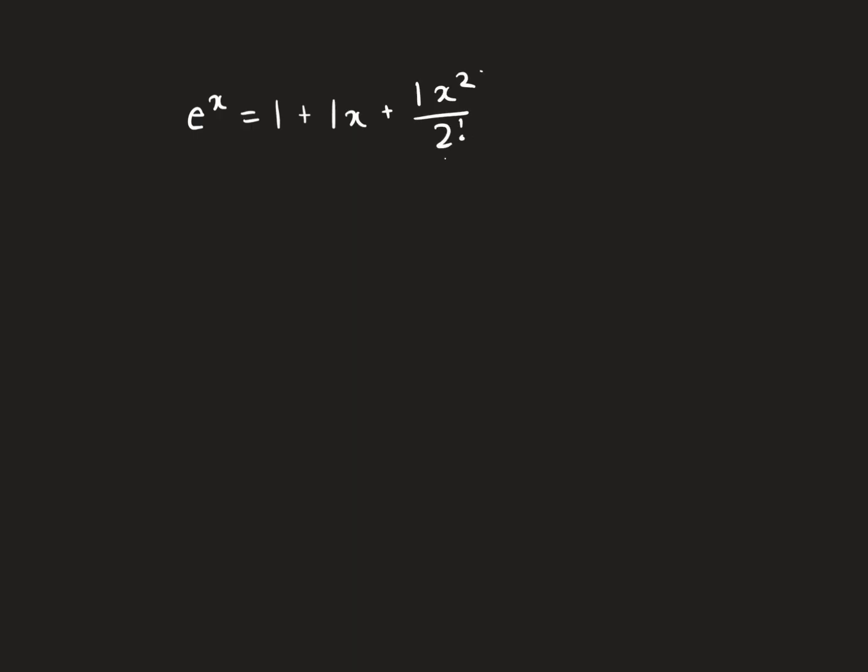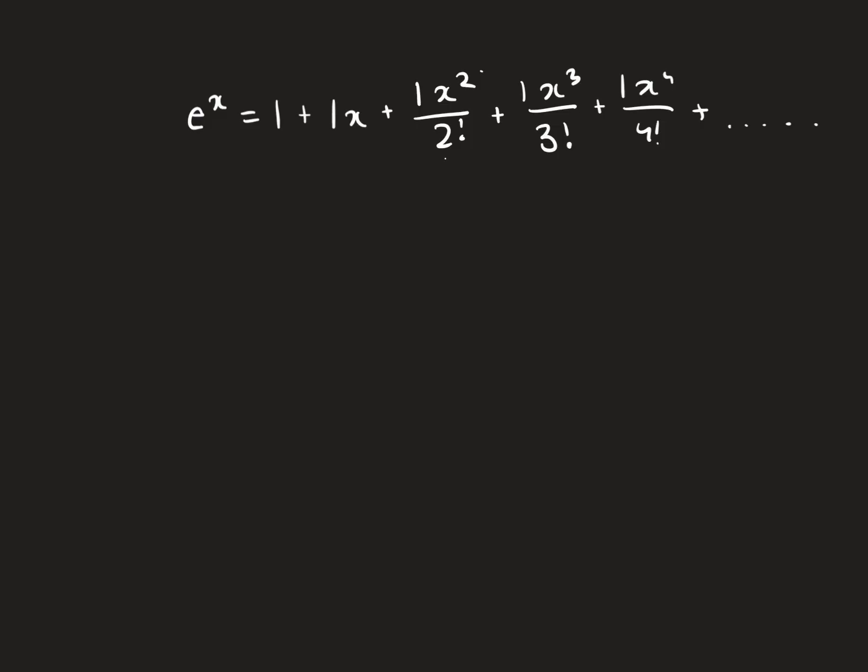See, n and n, they both are n. Plus the third derivative at 0, which is 1 again, times x to the third over 3 factorial, and then let's write another term, 1 times x to the 4 over 4 factorial. I think you're seeing a pattern now, and this goes on until infinity.